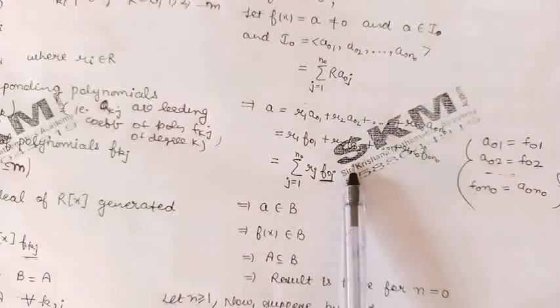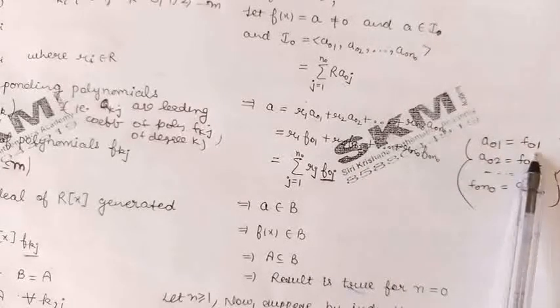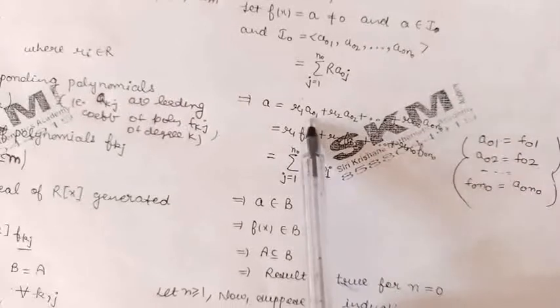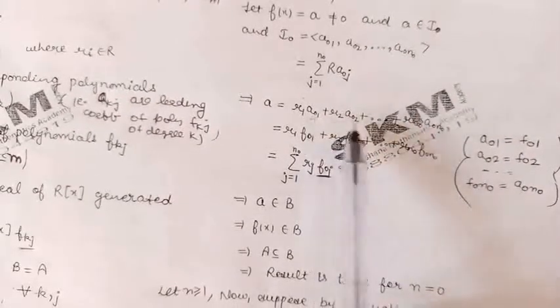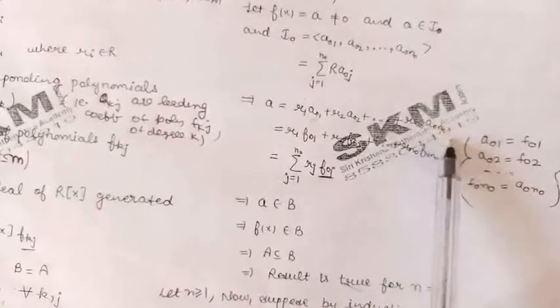Now, by definition, a_01 is the same as f_01, a_02 is the same as f_02. So we can substitute the values of these elements a_01, a_02, a_03 and the last a_0 n_0.